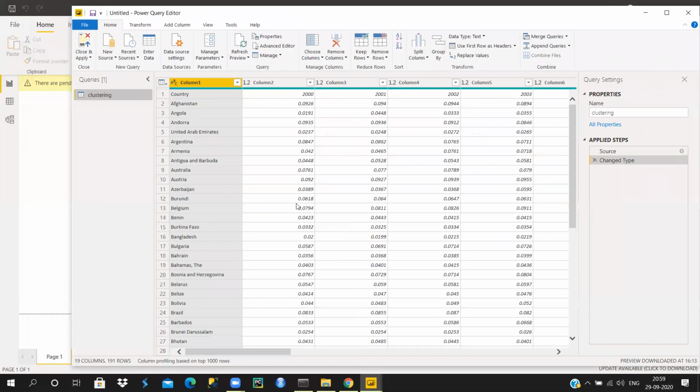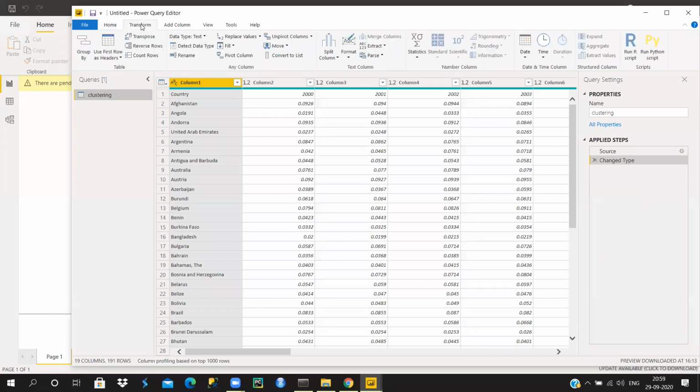Okay, so here you do all the pre-processing steps. If you want to rename the columns, or if you want to set your first row as your column names, all these things can be done here. So for that, I'm going to go to the Transform option on the top, and I'm going to use First Row as Headers.